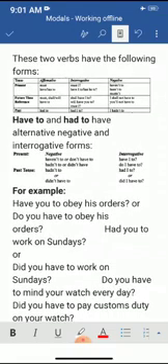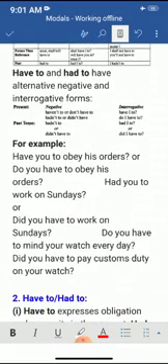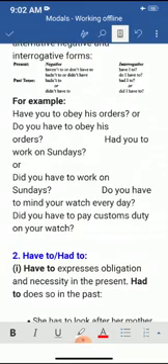Have to, had to have alternative negative and interrogative forms. For example, have you to obey his orders? Or do you have to obey his orders? Had you to work on Sundays? Or did you have to work on Sundays?